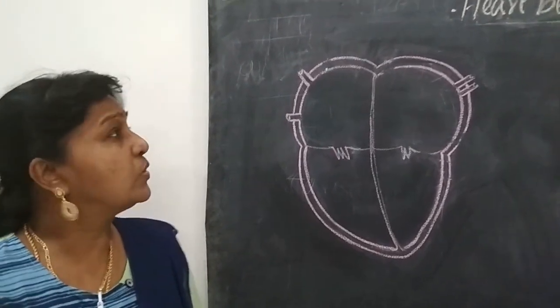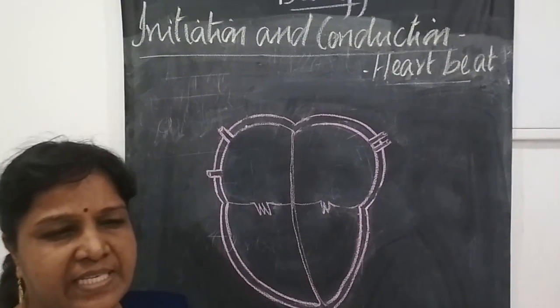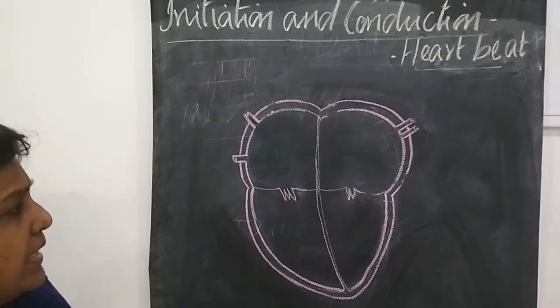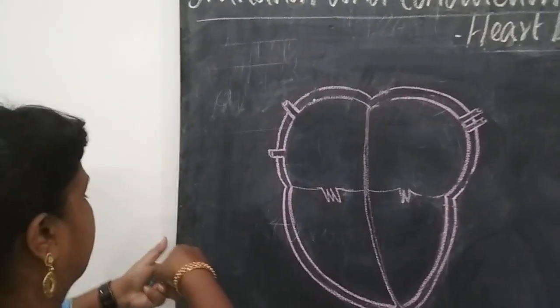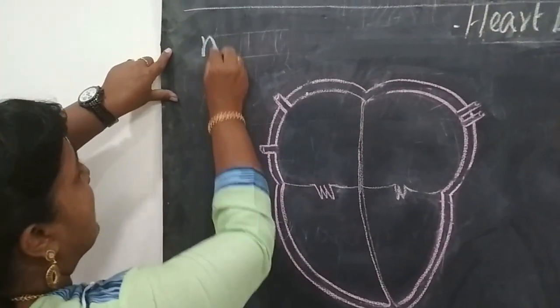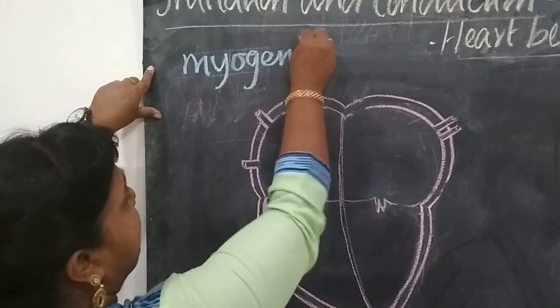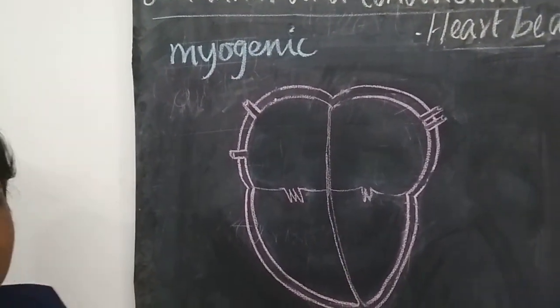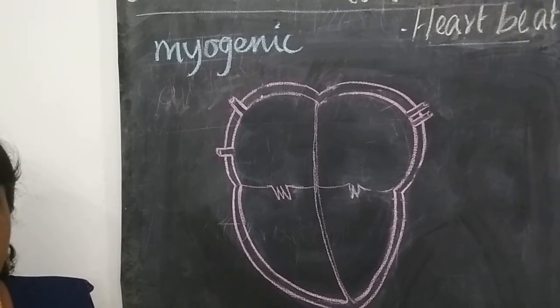Now let's move on to initiation and conduction of heartbeat. The human heart is myogenic in nature. Have you ever come across the word myogenic?